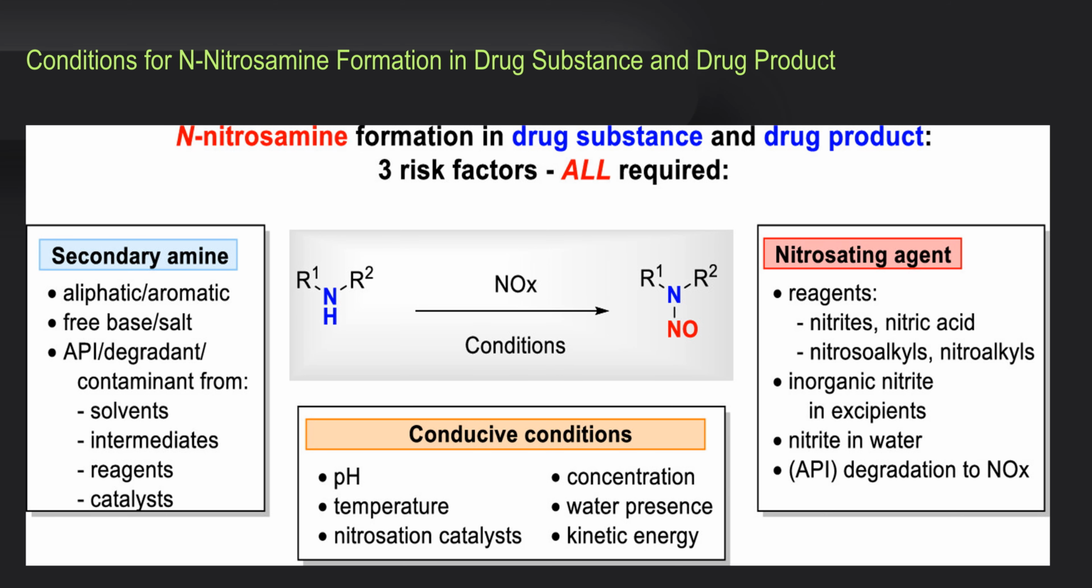So these are the risk factors for nitrosamine generation: amines, such as aliphatic, aromatic, free bases, salts, API, degradants, contaminants from the solvents, intermediates, reagents, catalysts; and nitrosating agents, such as reagents, nitrites, nitric acid, nitroso-alkyls, inorganic nitrites available in the excipients, nitrite in water; and conducive conditions such as pH, temperature, nitration catalyst, concentration, water presence, kinetic energies. So these are all the risk factors for nitrosamine generation.